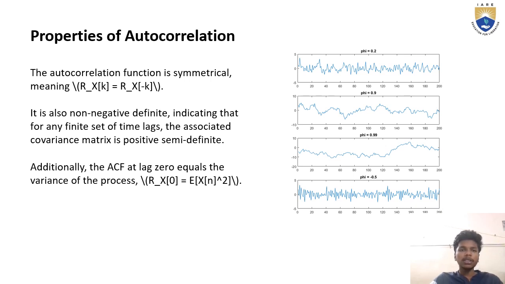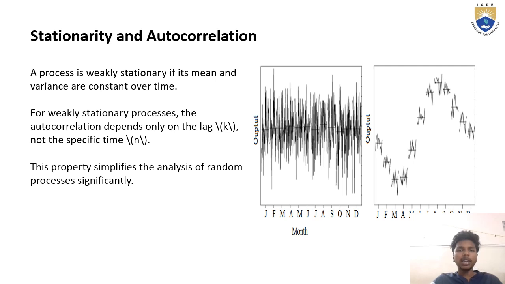Now moving on to the next slide, here we have stationarity and autocorrelation. A process is weakly stationary if its mean and variance are constant over time. For weakly stationary processes, the autocorrelation depends only on the lag, not the specific time. This property simplifies the analysis of random processes significantly. Here we can see the inputs of stationarity and autocorrelation.